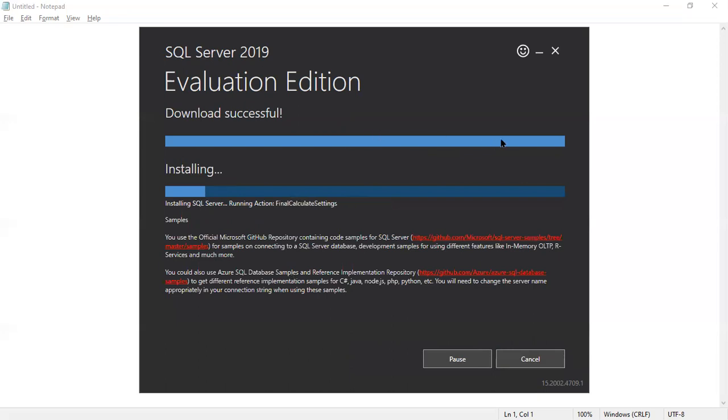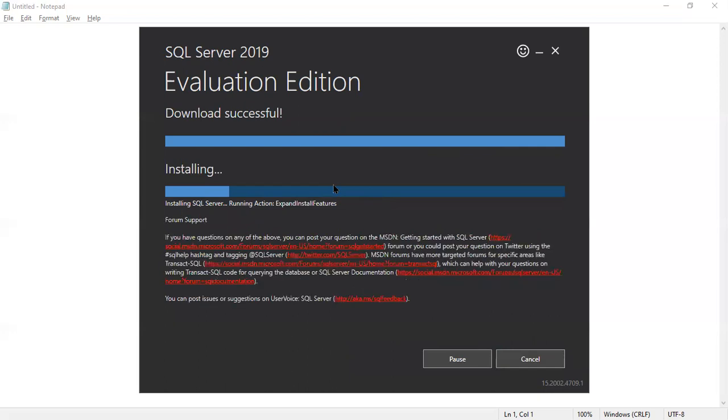Yeah, the download was done successfully. Now the installation process is going on. Remember what exactly it is installing. Is it SSMS or the SQL engine? Check what we are installing right now.